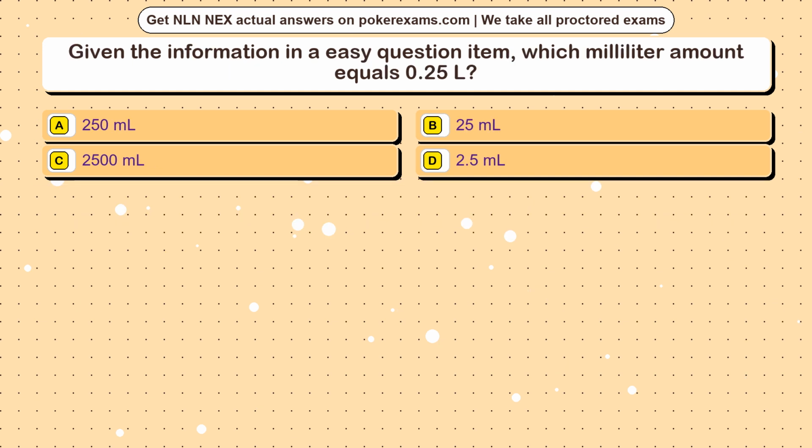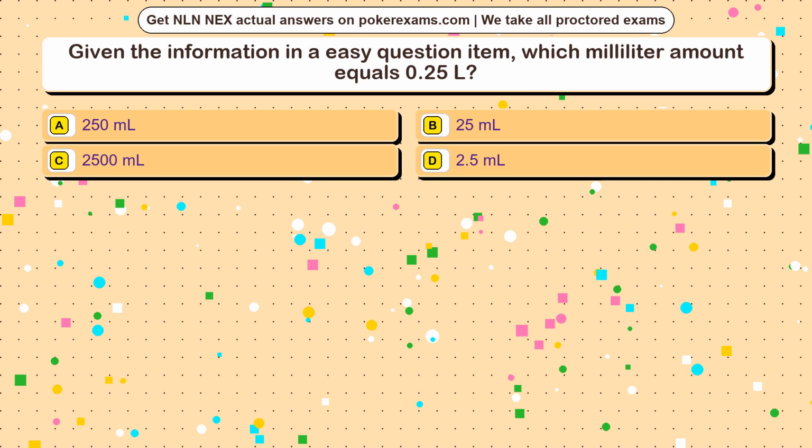Question 6. Given the information in an easy question item, which milliliter amount equals 0.25 L? Option A, 250 ml. Option B, 25 ml. Option C, 2500 ml. Option D, 2.5 ml.